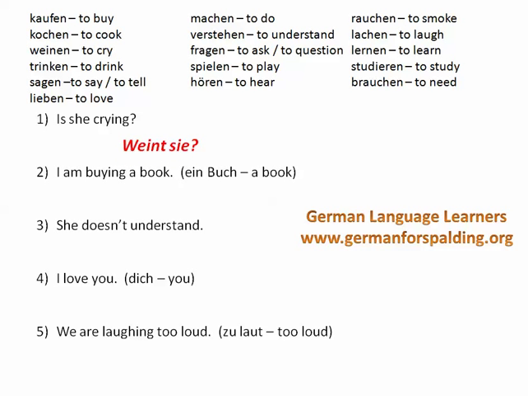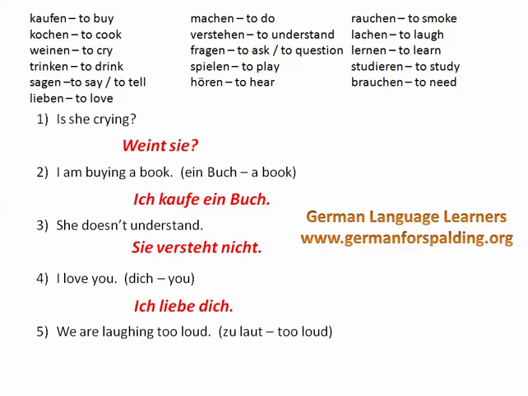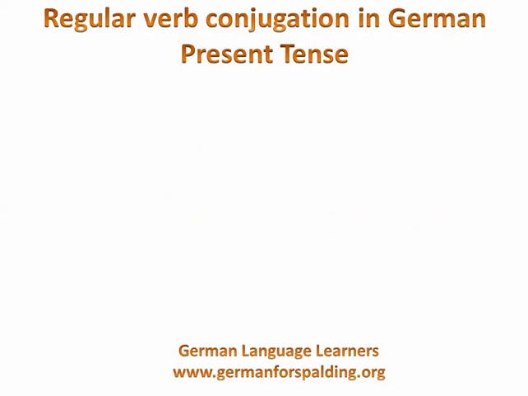Okay, a few more. Weint sie? Is she crying? I am buying a book. Ich kaufe ein Buch. Remember in German that all common nouns, all nouns, are capitalized. In English we would only capitalize proper nouns, but in German all of them will be capitalized. She doesn't understand. Sie versteht nicht. It's almost like she understands not. Ich liebe dich. Okay, and we are laughing. Wir lachen zu laut. Okay, so these are all present tense conjugations formed from regular weak verbs.